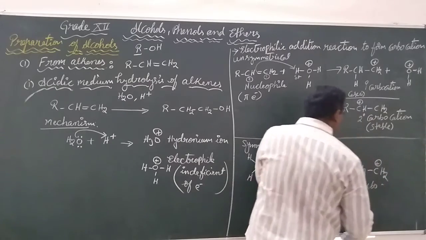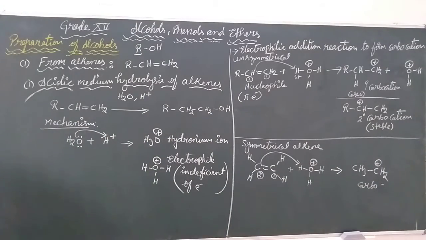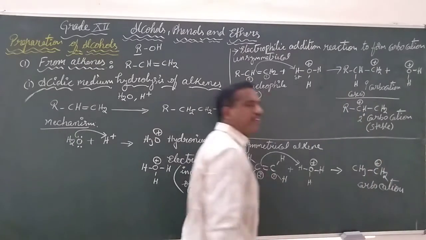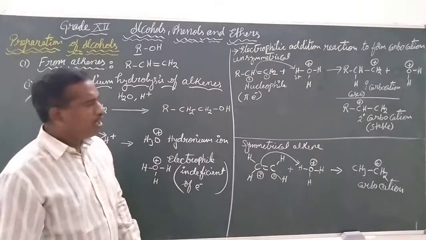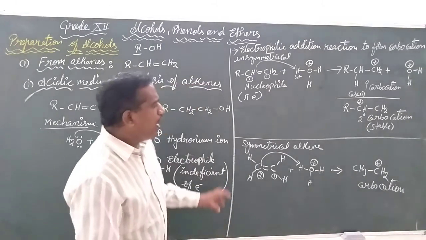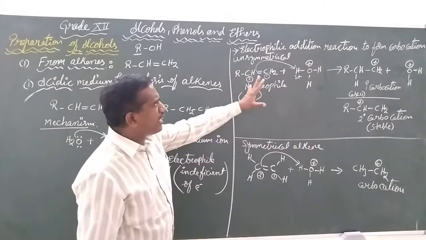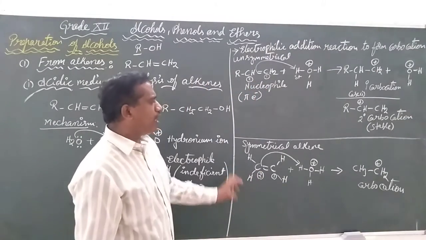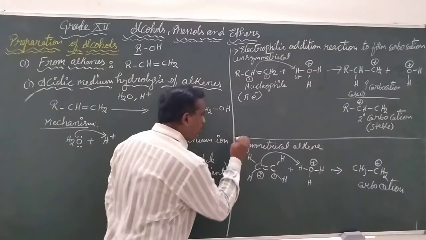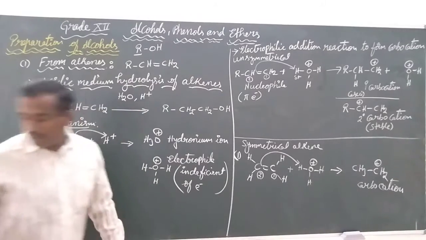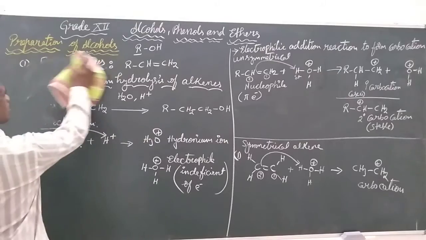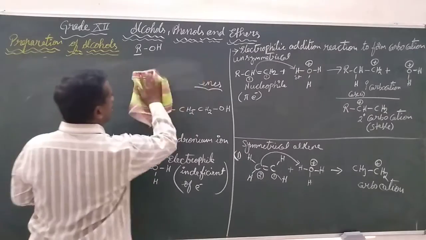We are going to continue using the symmetrical alkene for our explanation in this first round. In the electrophilic addition reaction to form a carbocation, when we use a symmetrical alkene, this is the first step that is going to happen. And when we use this symmetrical alkene, we got a carbocation.